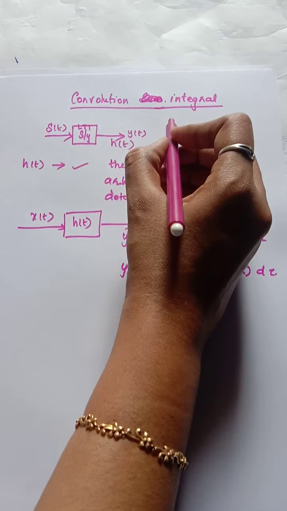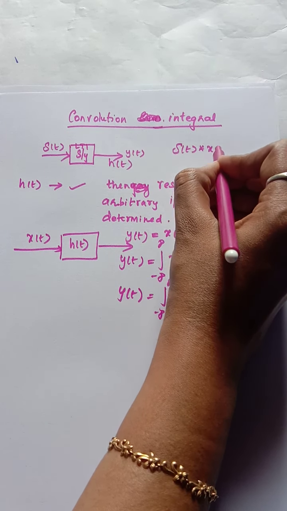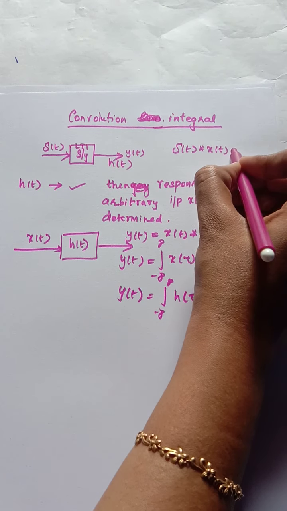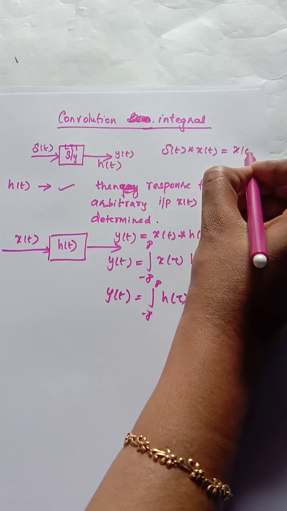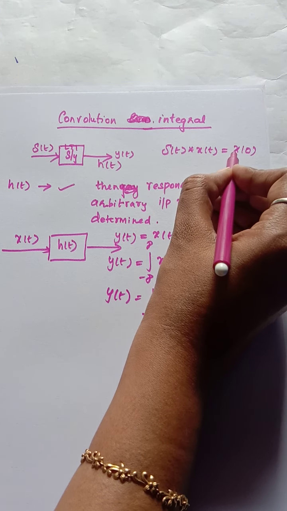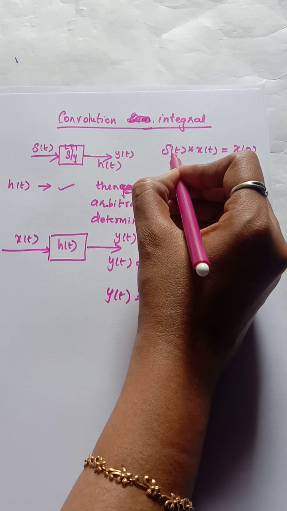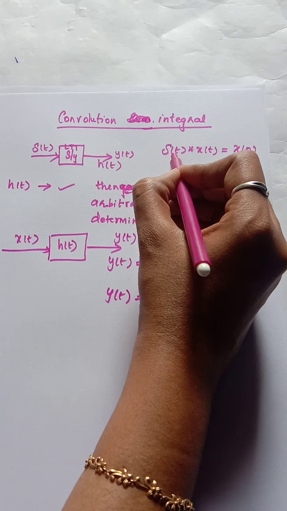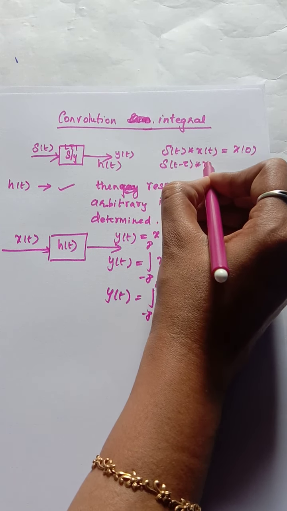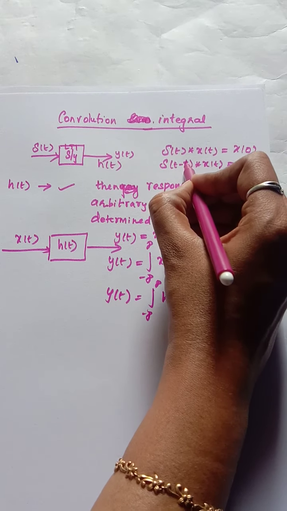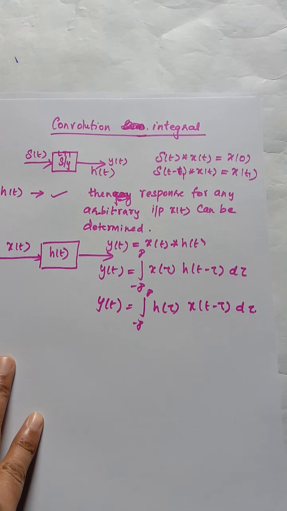So we know the property of impulse, that del of t into x of t, whatever you are multiplying with, what you will get is the value of the signal at that point, because del of t has value at time t equal to 0. So if you are multiplying del of t minus tau with x of t, you will consider it as t1, so you will get the x of t1 value. So this is the property of impulse.